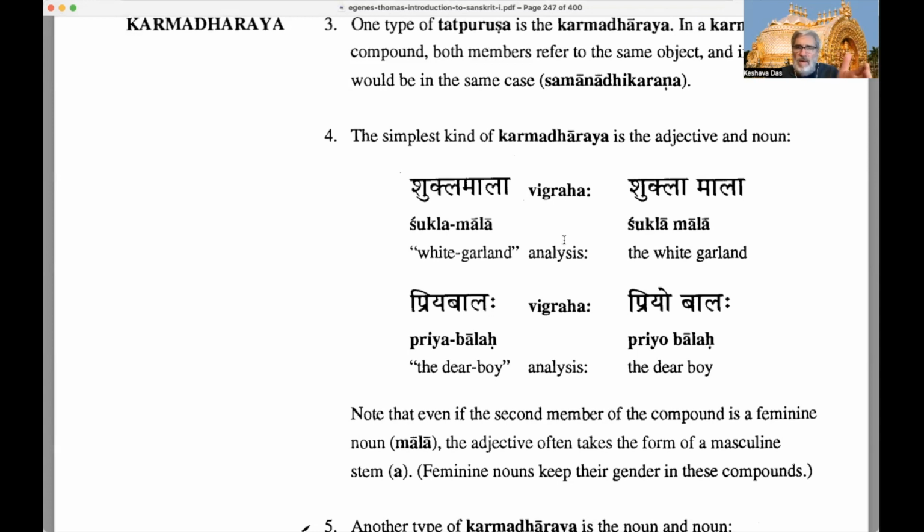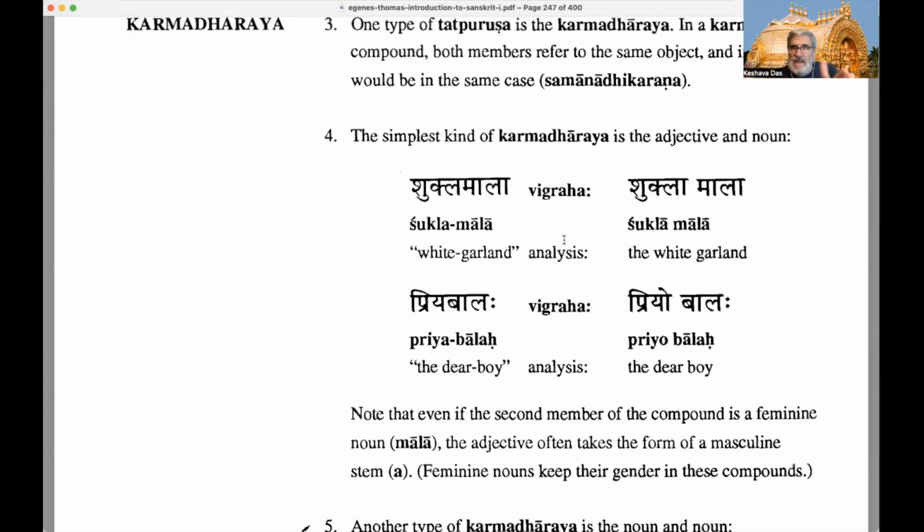Okay, so when we parse this, here we have a compound, Shukla Mala. We know Shukla means white, so it's like an adjective, right? And Mala means garland, right? So it means white garland, and it's become a compound, one word in Sanskrit. A compounded word, a Karmadharaya compound, which is a type of Tatpurusha again.